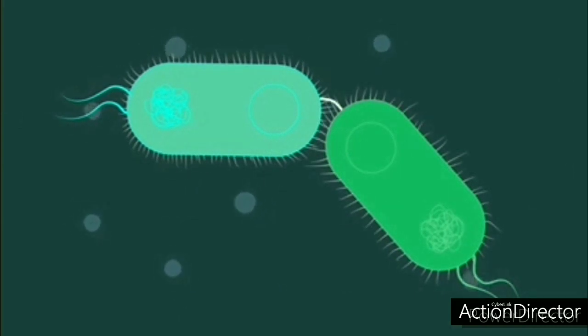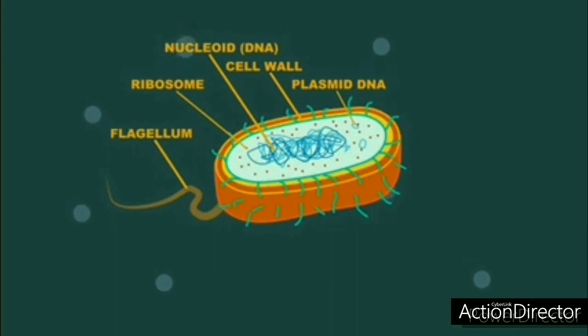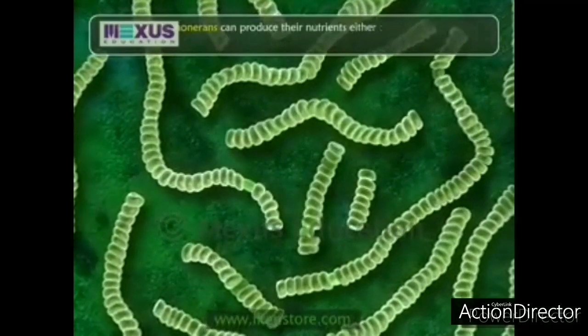You can see here, this is a mode of reproduction in bacteria, but you need not read about this. You will have this in your higher class. So if we talk about its structure, again I am repeating, it has a nucleoid, that means a chromosome without the covering of nuclear membrane, a flagellum, a cell wall, some small ribosomes, and you can see here plasmid DNA. Do not think about this, later on we will discuss.